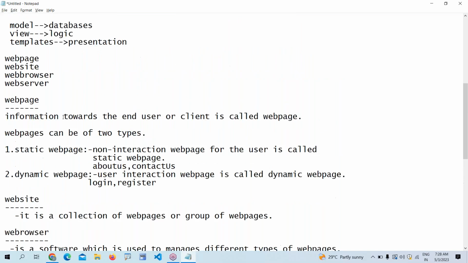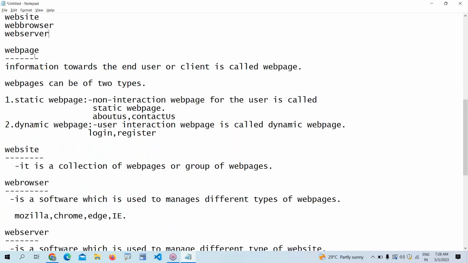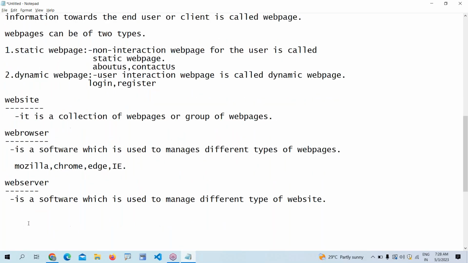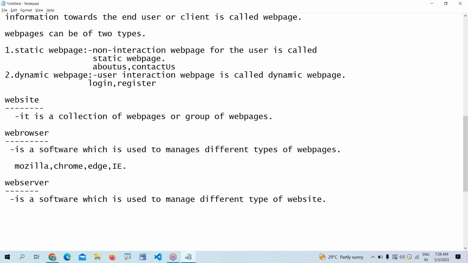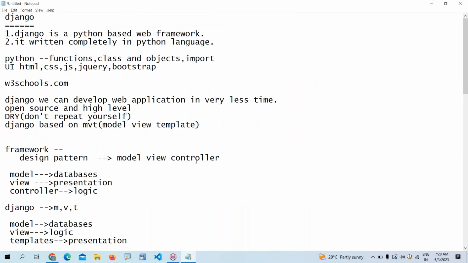So we need to know at least what a web page, website, web browser, and web server are. Because we are going to run the server, we need to know what a server is. When we are developing web pages, we need to know what kind of web pages we are developing and what web browser we are using. These are the basic terminologies we need to know when developing in the UI, web application world. So these are the basic things we need to understand. And Django.